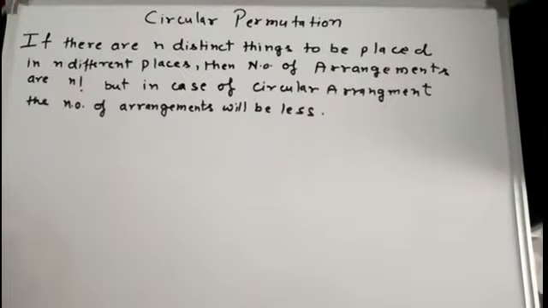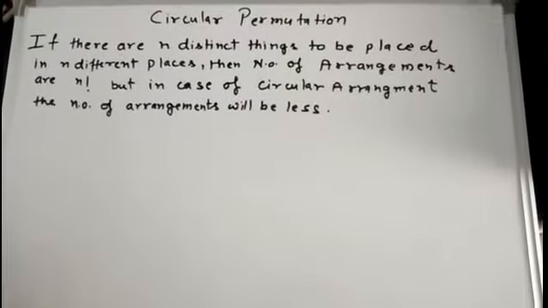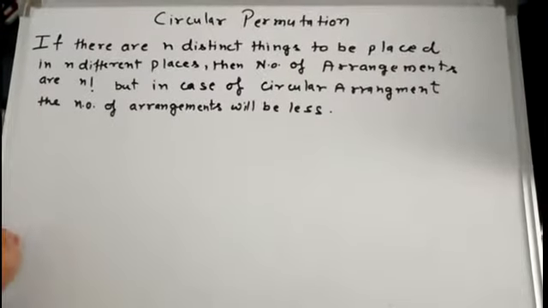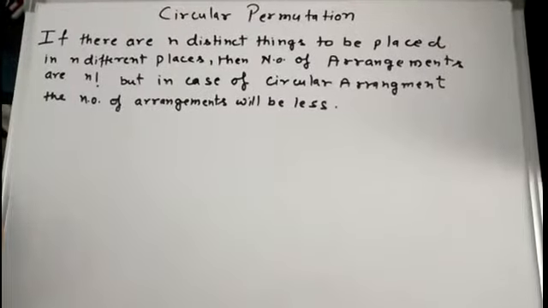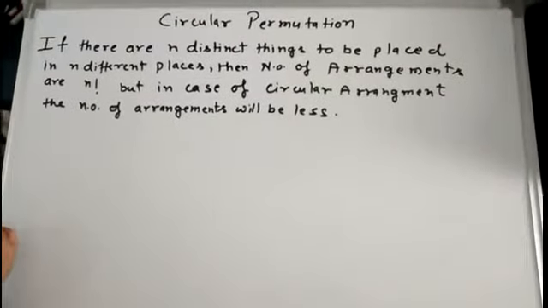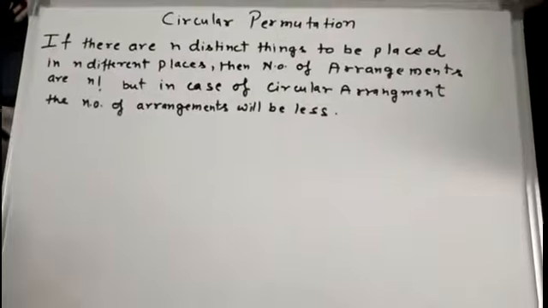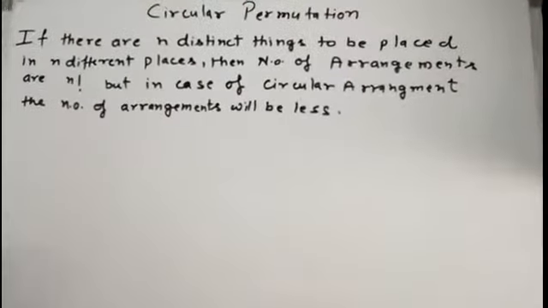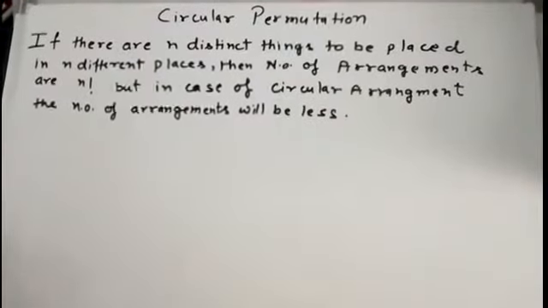If there are n distinct things to be placed in n different places, there will be n factorial number of arrangements which we can make. But in case of circular arrangement, the number of arrangements will be less. We discussed today why the number of arrangements is less in case of circular arrangement.